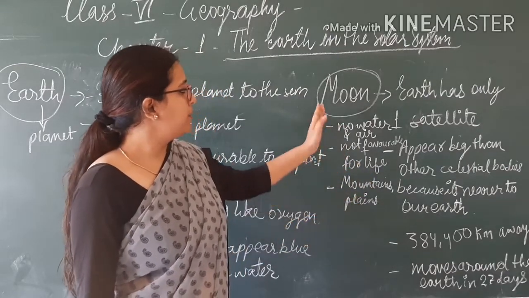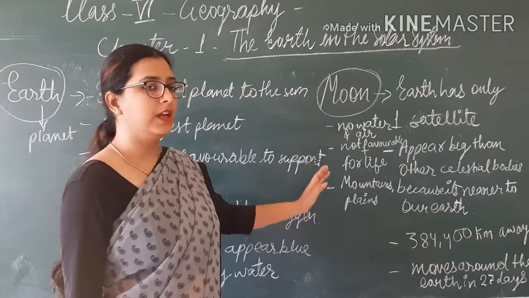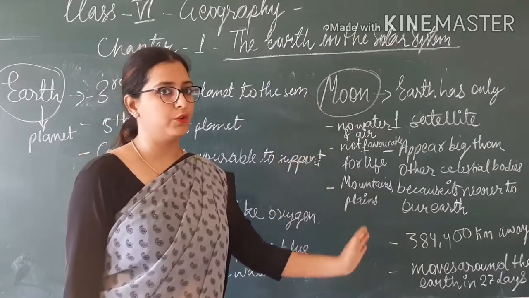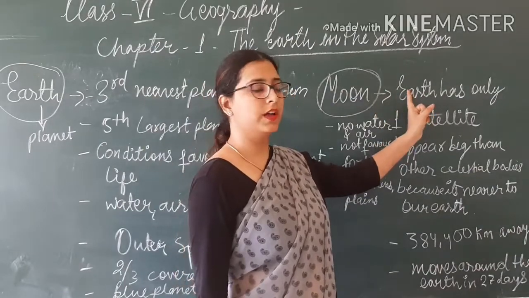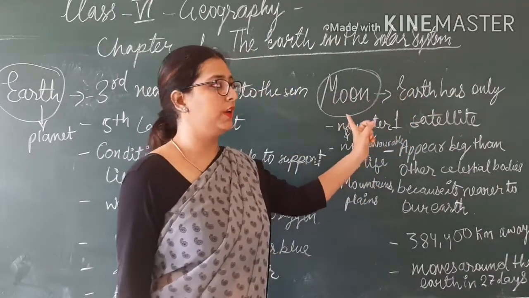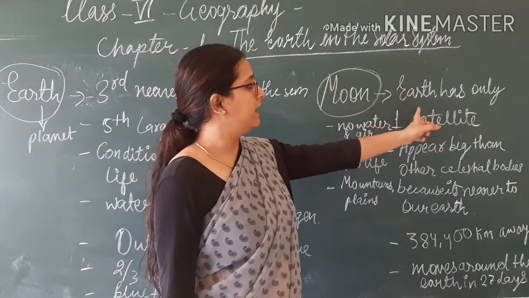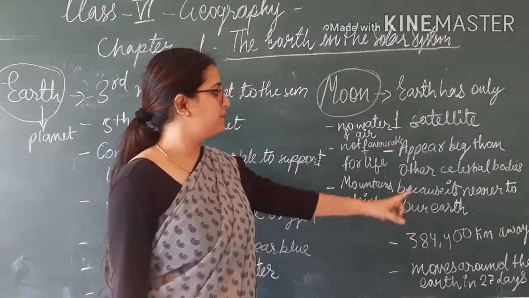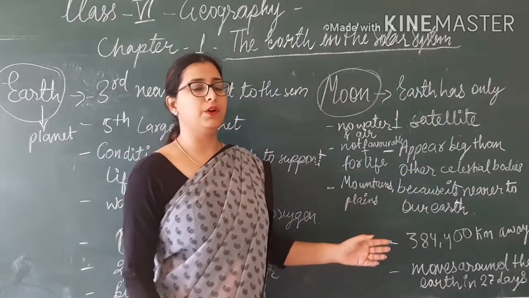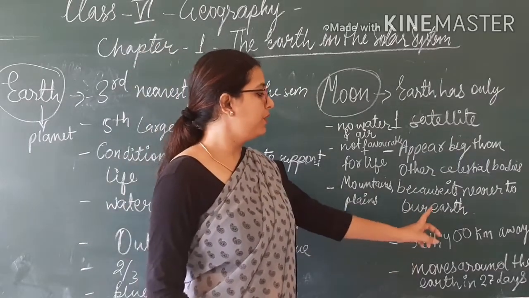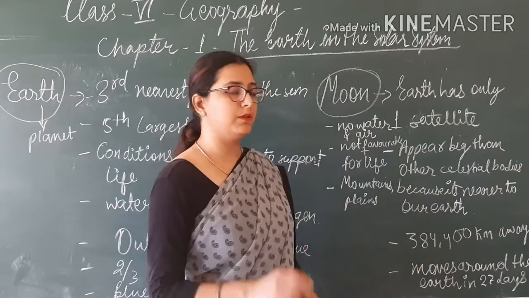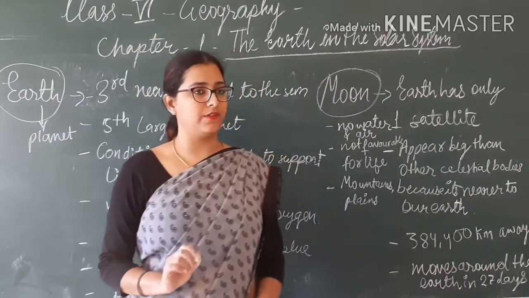And the moon also has mountains and plains. All these things are about the moon. The moon is the only satellite that Earth has, and it appears bigger than other celestial bodies because it is not that far, and it is only 3,84,400 kilometers away, and it moves around the Earth in 27 days.